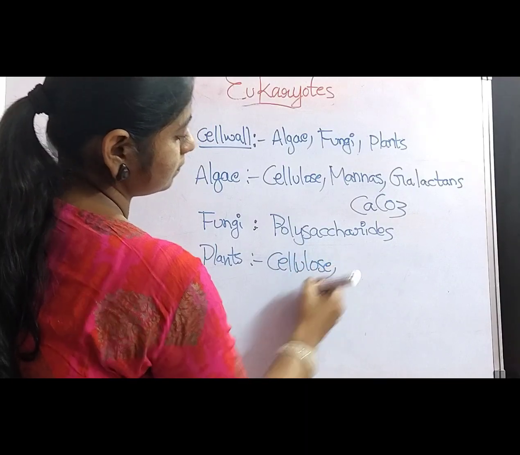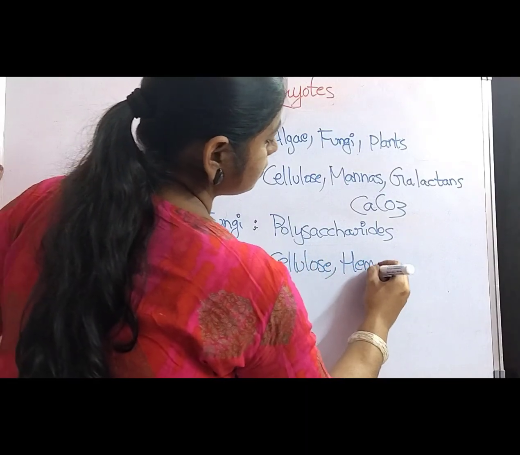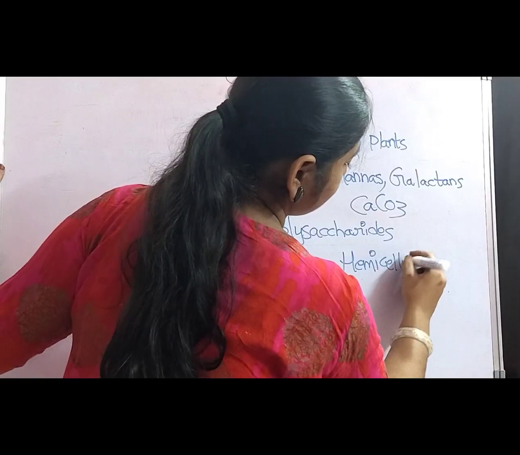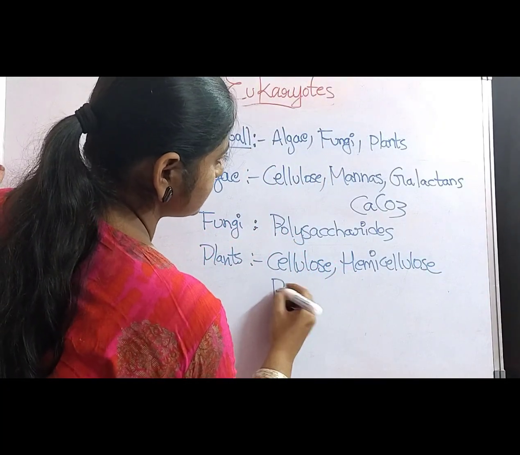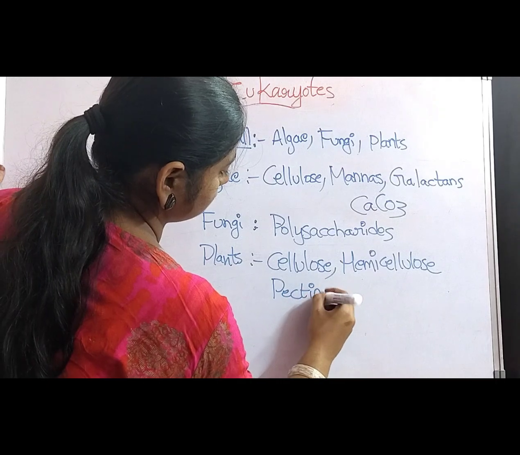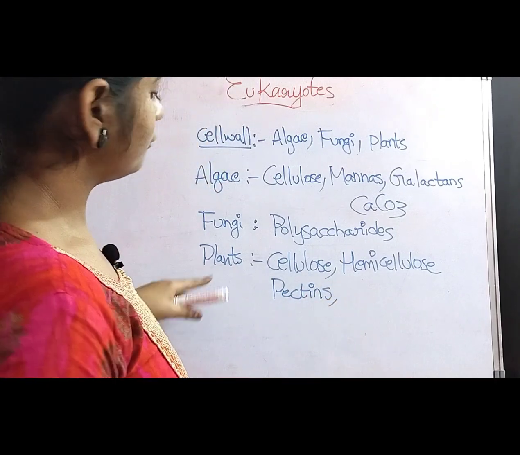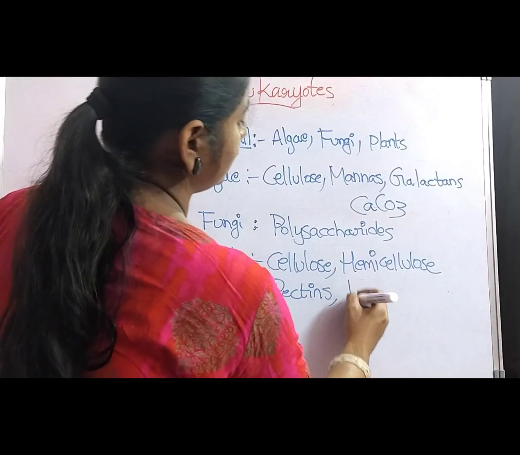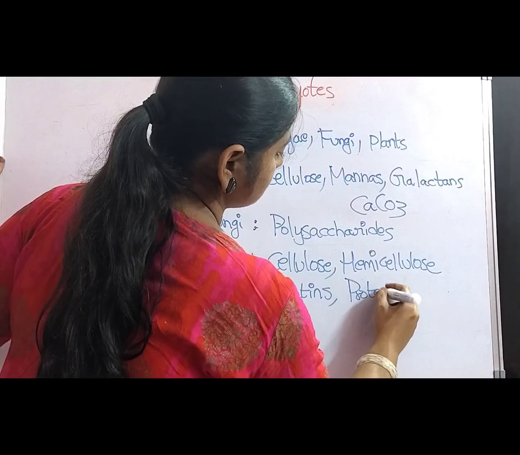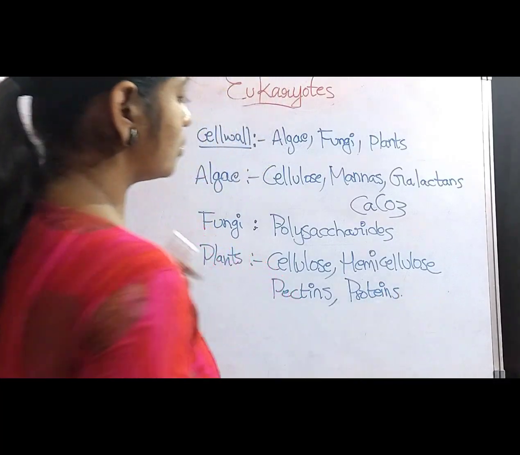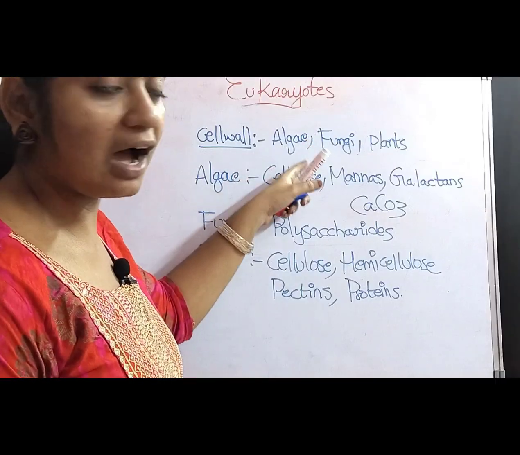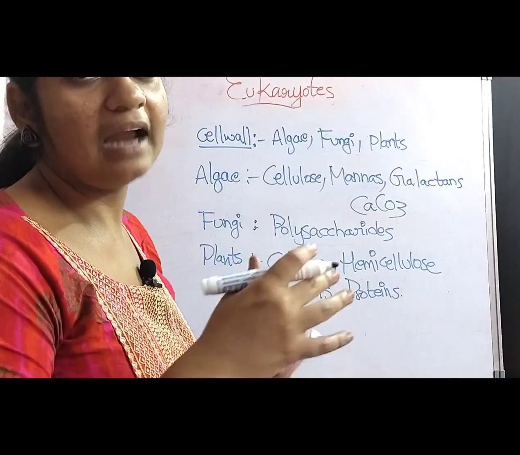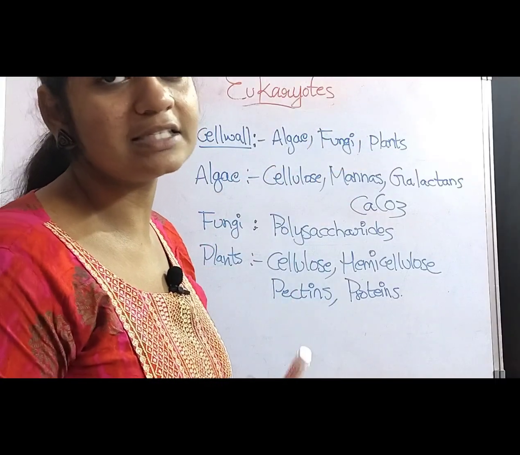Cellulose, hemicellulose, pectins, and also some of the plant cell walls contain proteins. So these are the different compositions of the cell wall observed in the algae, fungi and plants, and the animal cell does not contain a cell wall.